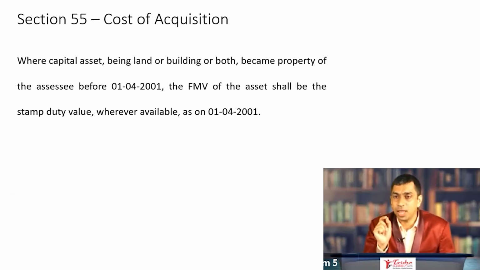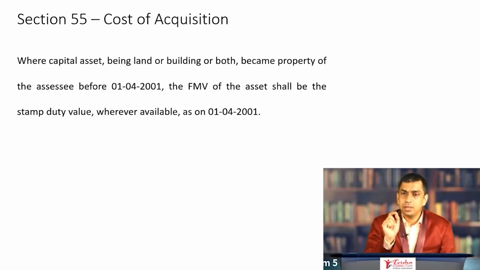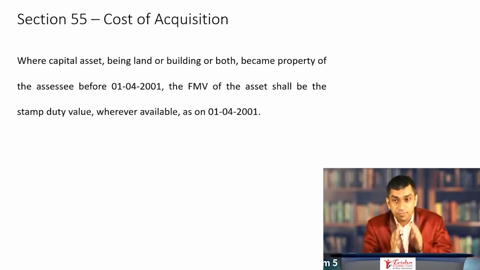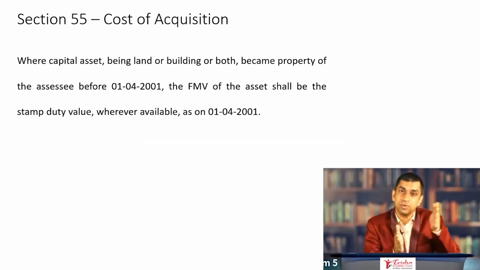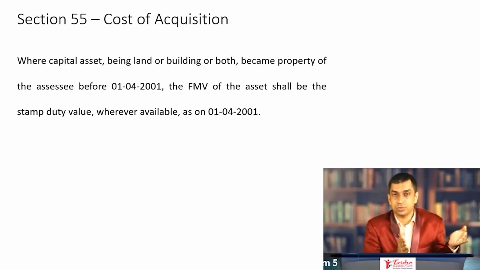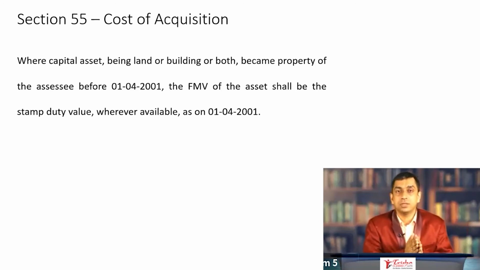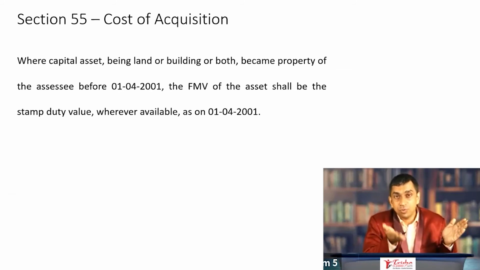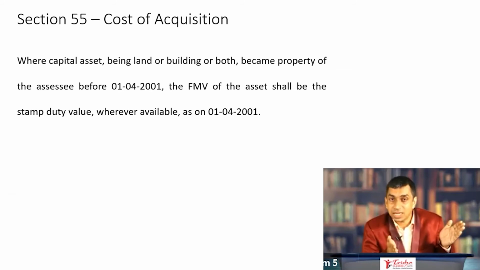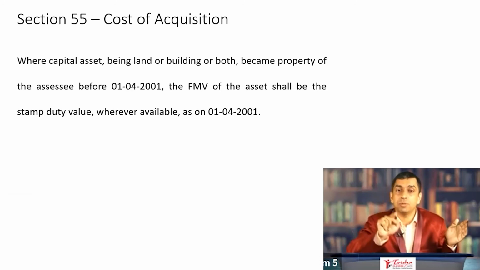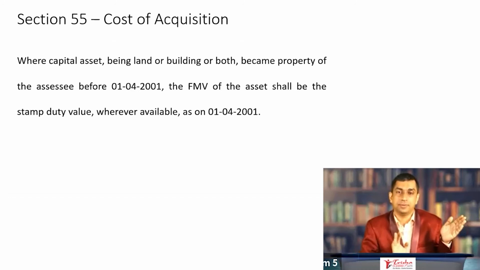Section 55 has made a small amendment to this particular rule. Rather, not an amendment but an addition. Now they are saying if a capital asset is acquired before 1/4/2001, this is what we are now targeting. If that capital asset is an immovable property acquired before 1/4/2001, for the purpose of fair market value as on 1/4/2001, you have to take the stamp duty value of that immovable property as on 1/4/2001.